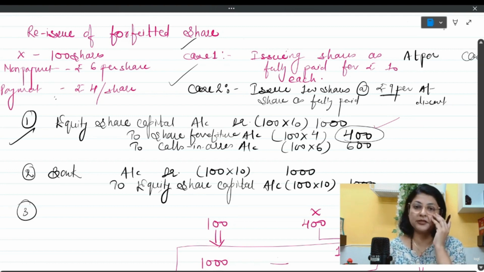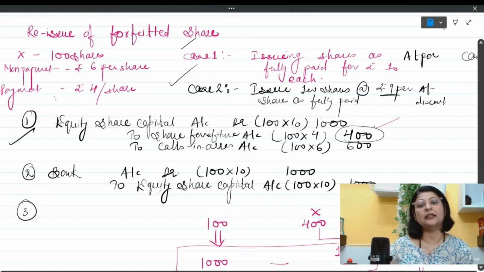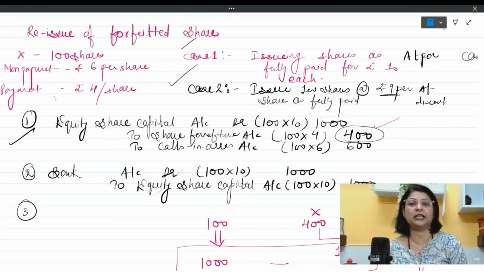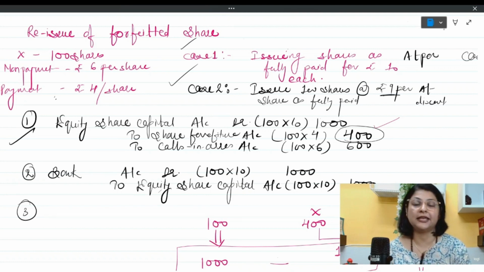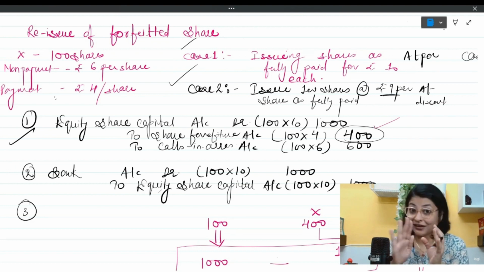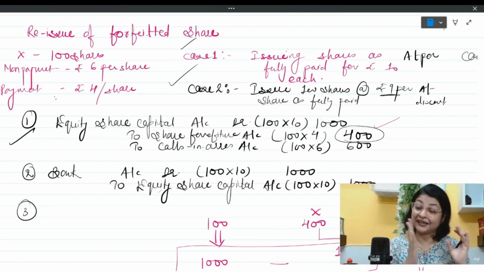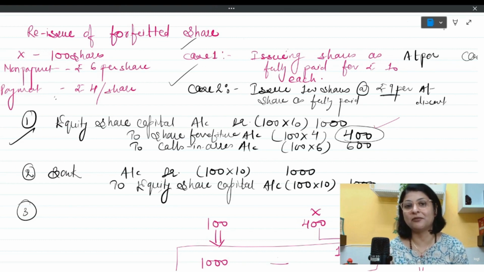There may be a possibility that the company is able to sell fewer shares, meaning 50 shares, 30 shares, 40 shares, 80 shares, something like that. In this case, a little more calculation is required and your concept has to be very, very clear. So do not leave the video in between. Stay connected till the end, because what I am going to teach you now is again a very important thing and quite often seen in the exam.